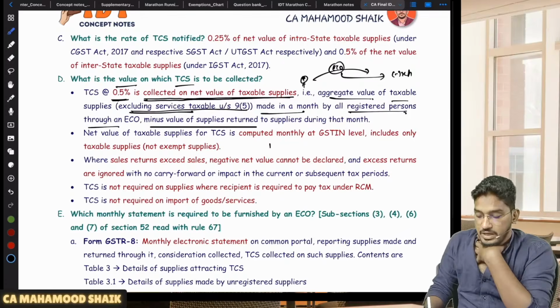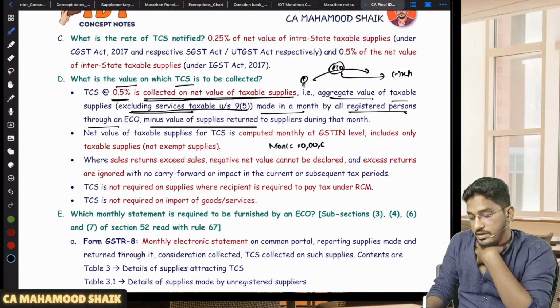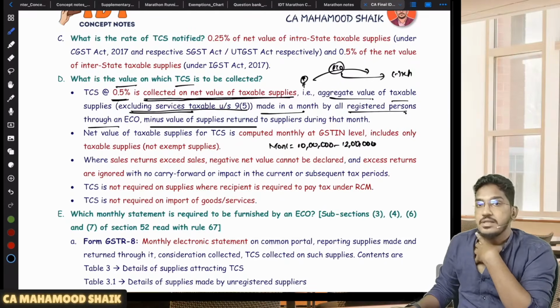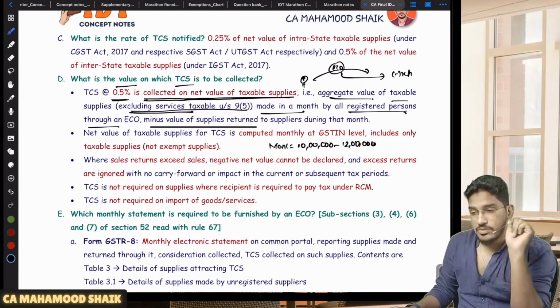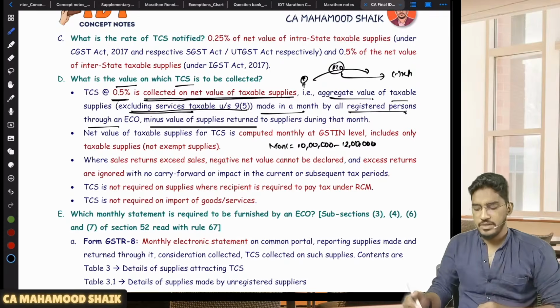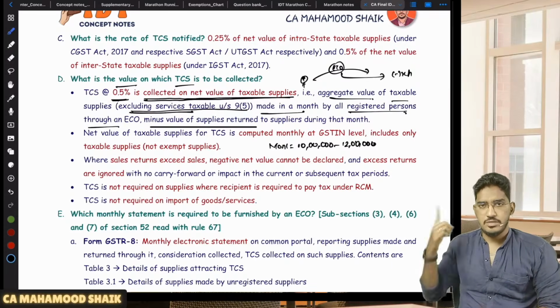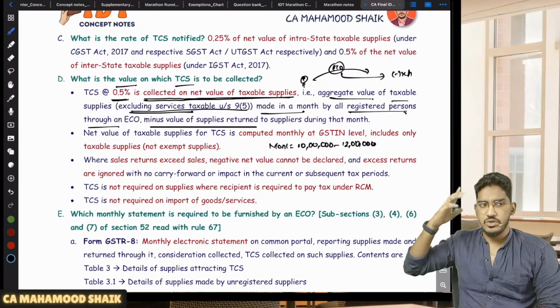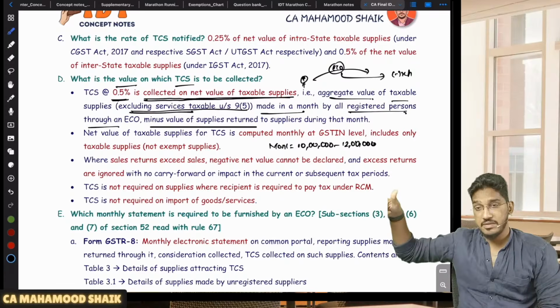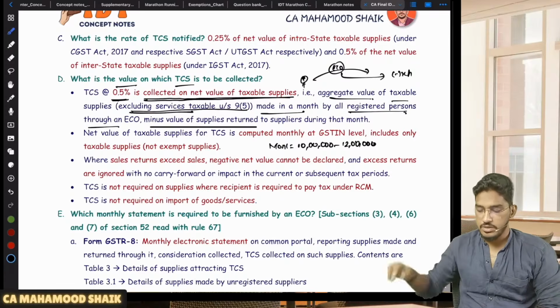Sir, let us say in a month my sales are 10 lakhs, but my returns are 12 lakhs, sir. Possible? In a sale through the e-commerce operator, the sales are 10 lakh rupees, but the returns are 12 lakh rupees. Can the returns be more than sales? Will it be possible? Yes, it is possible. Last month sales, this month you are having returns. Possible? Yes. Last month you made the sale, let us say on 30th of the last month, and we have a 7 days return policy. In the current month it will get returned. Yes, it could be possible.